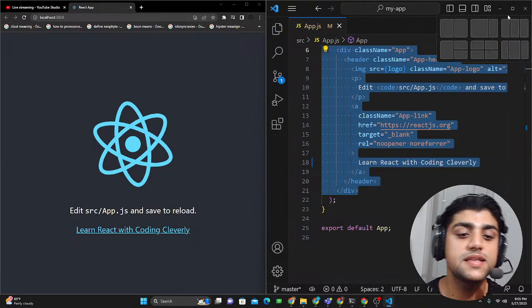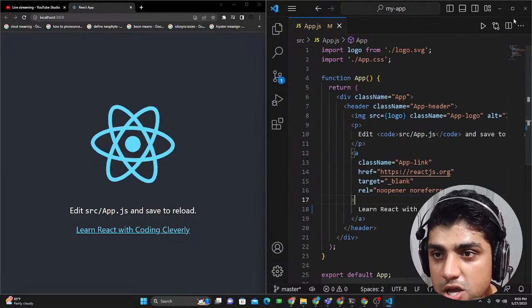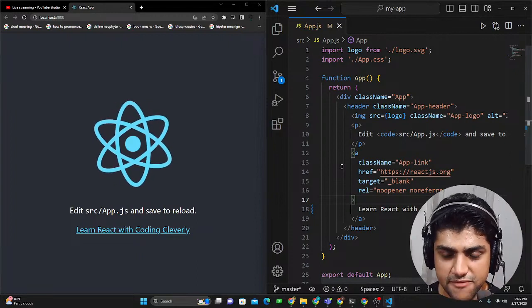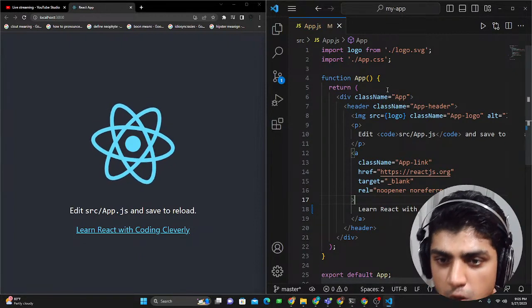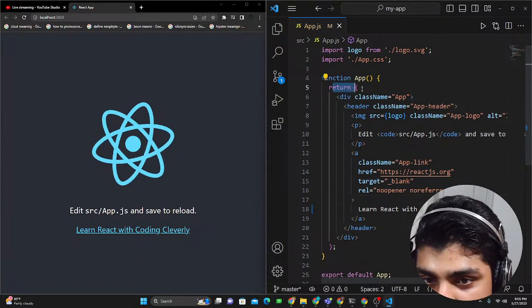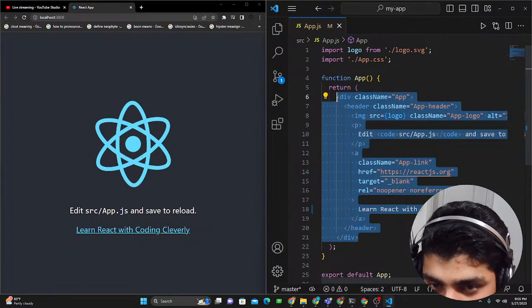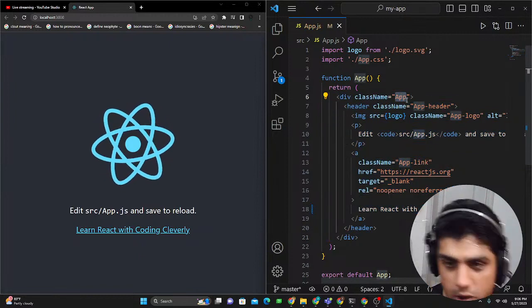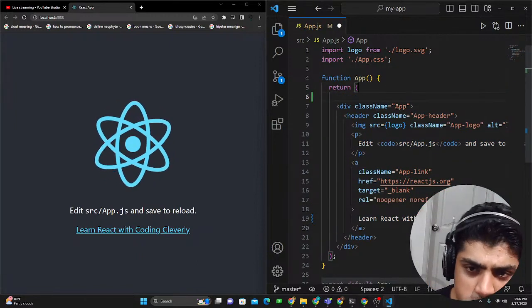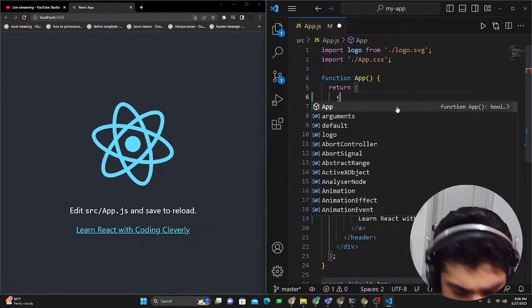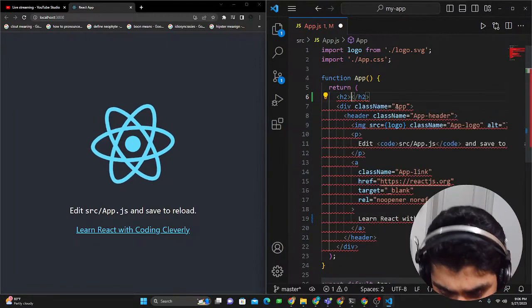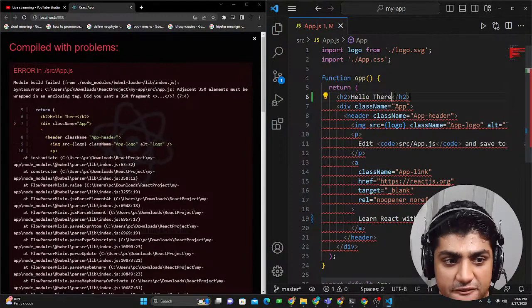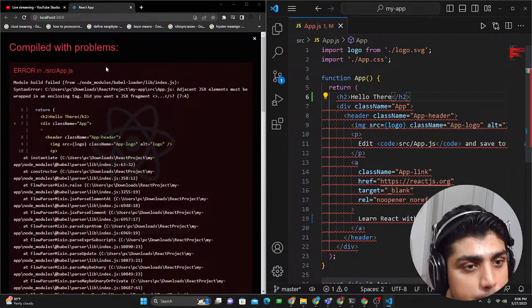One most important thing that I want to show you. I'm doing side by side so you can see the difference here, with the output on the left side and the code on the right side. So one thing that I want to show you is that this return function is actually returning a single HTML tag, this div opening and div closing, and this is called App. Okay, but what if I wanted to return two different HTML components? Like, suppose I wanted to have this h2 element and I would say hello there. Okay, what I do is save this, and you can see that I have this compiled with problems.